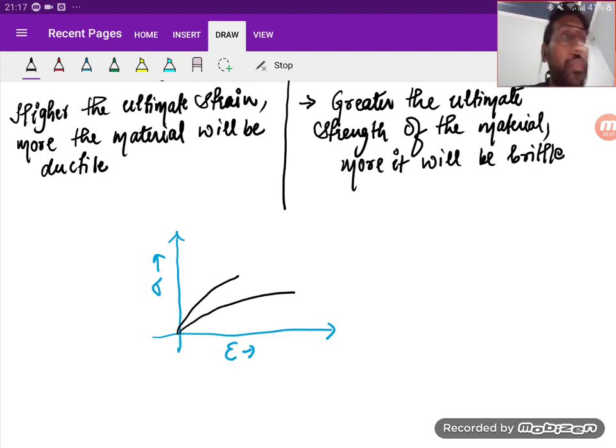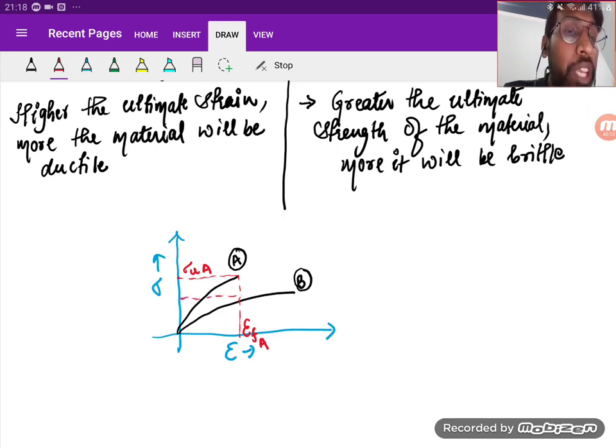One is for the material A and the other is for the material B. So for the material A, this is epsilon failure A and this is sigma ultimate A. For B, this is sigma ultimate B and this is epsilon failure B.